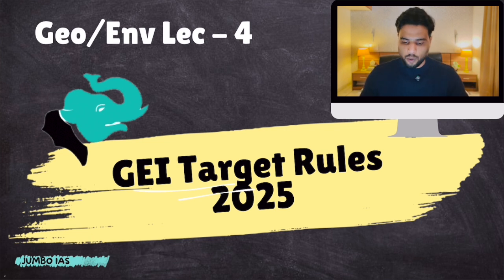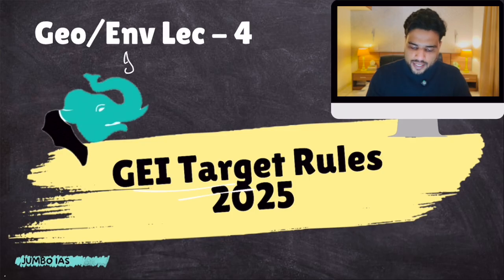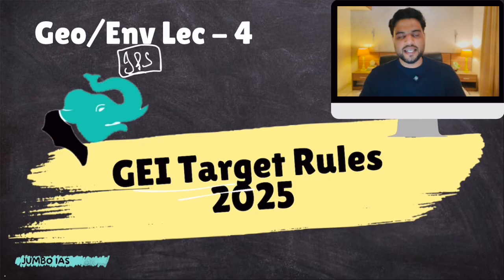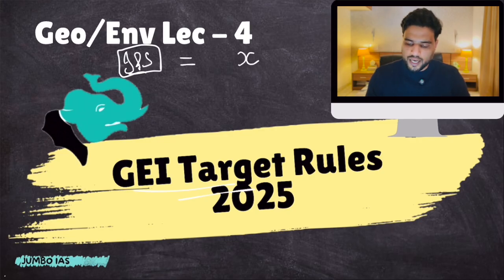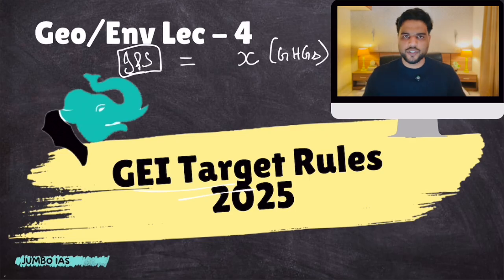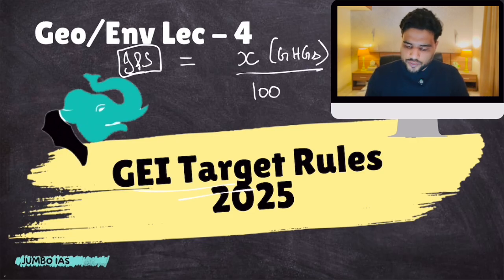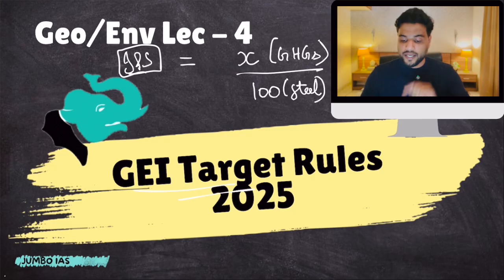Okay, so I'll explain how. Let's suppose we are talking about the iron and steel industry. Suppose there is an iron and steel factory and it emits X tons of greenhouse gases in 1 year. To emit those greenhouse gases, it produces, let's suppose, 100 tons of steel. So to produce 100 tons of steel in 1 year, it emits X amount of greenhouse gases.